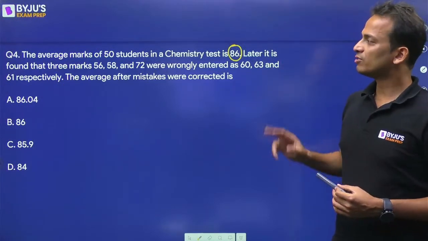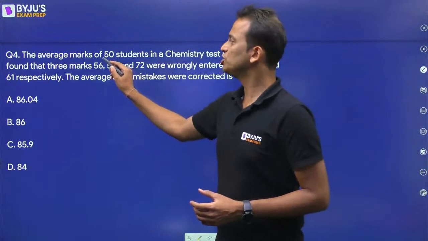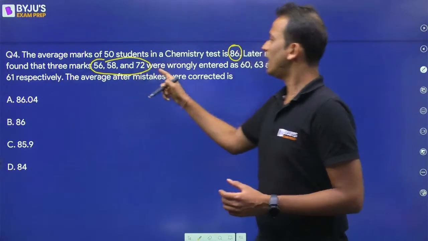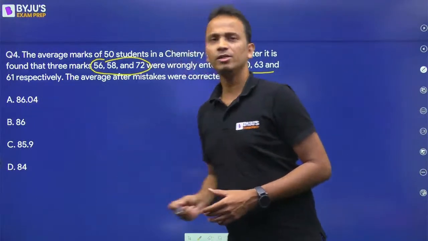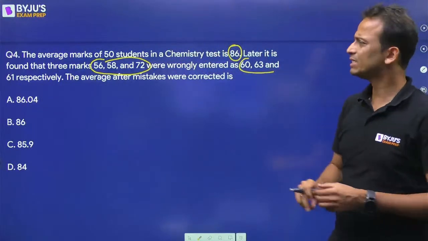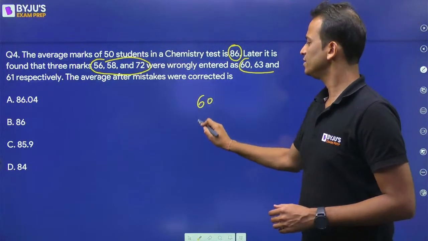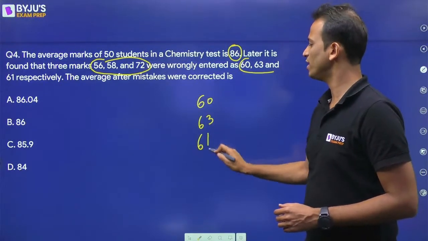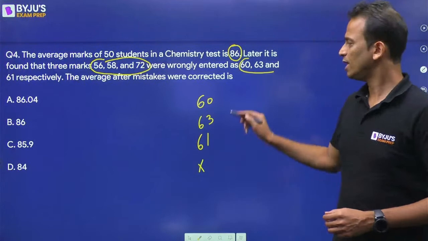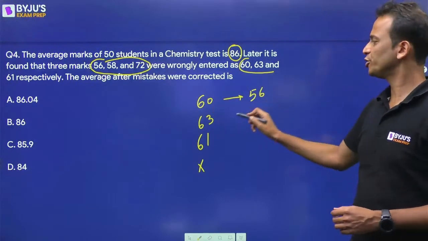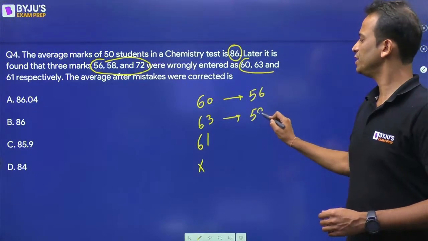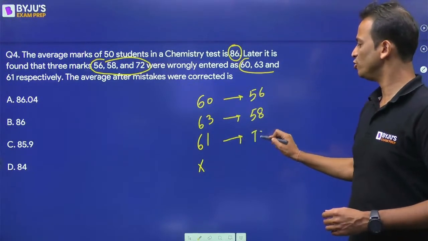Later it is found that 3 marks, which originally should be this, are wrongly entered as these 3 marks. So that means 60, 63 and 61 are wrong, and instead of this I should make a correction. So instead of 60 it should be 56, 58 and 72.